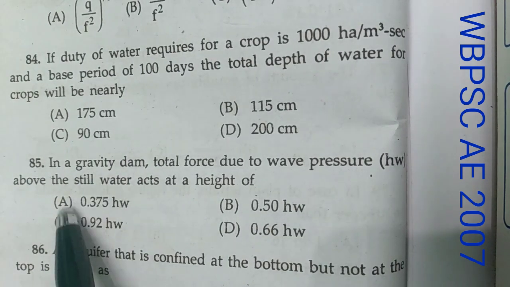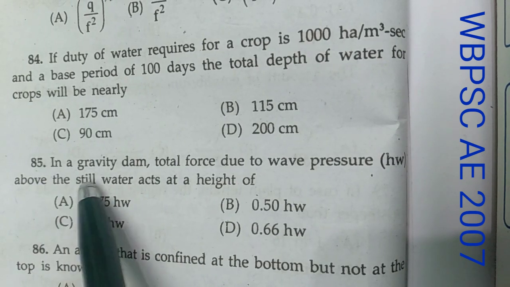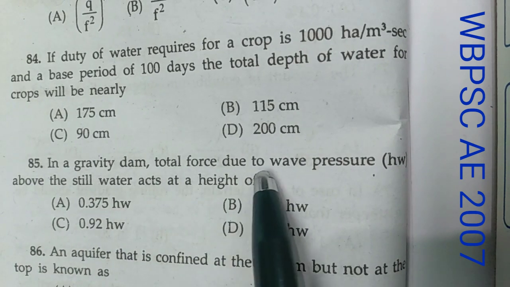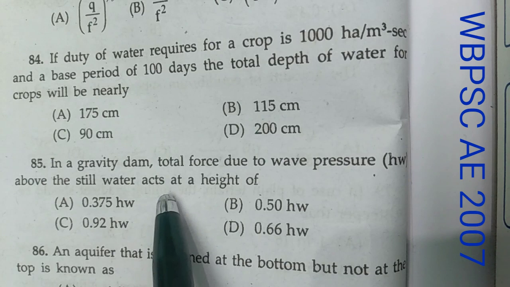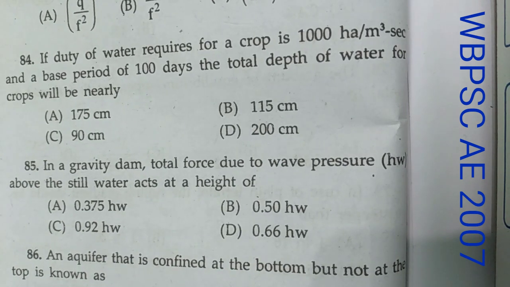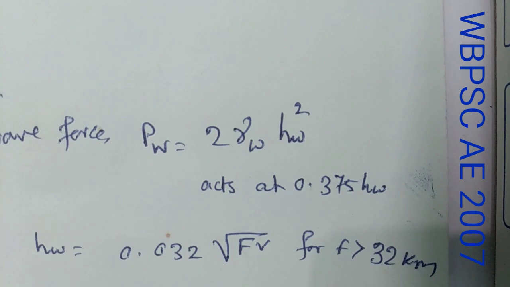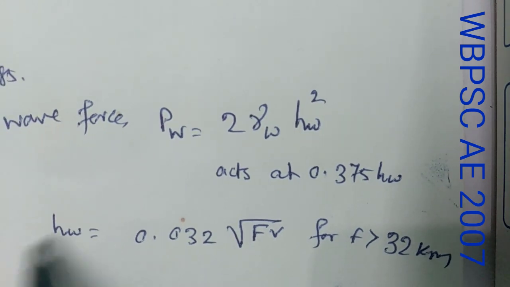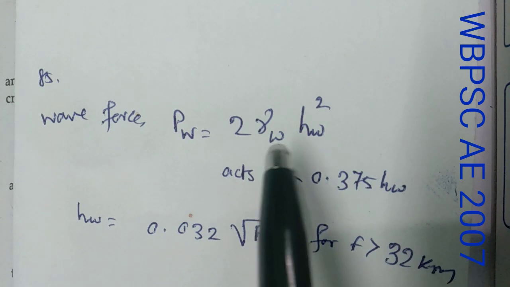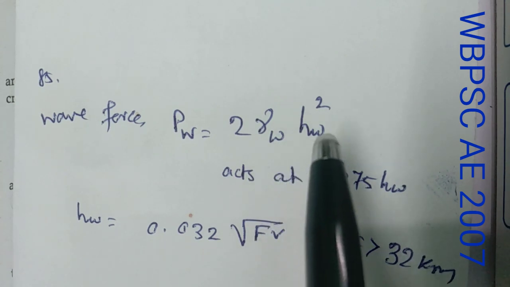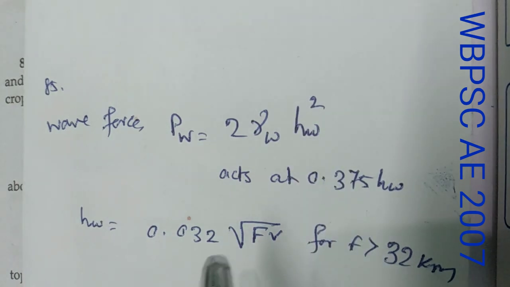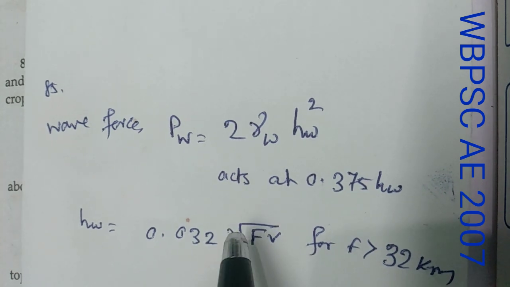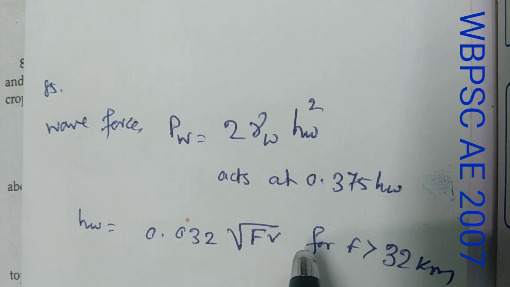You got my point? Now question number 85. In a gravity dam, total force due to wave pressure Hw above the still water acts at a height of, now this is the numerical equation: wave force Pw equals 2 into gamma W into Hw square, where Hw equals 0.032 root over of FV, where F is the fetch of the reservoir and V is the wind velocity.